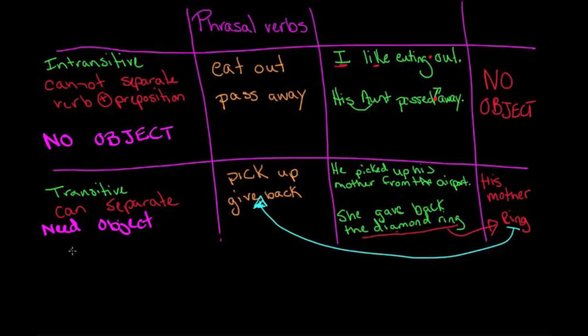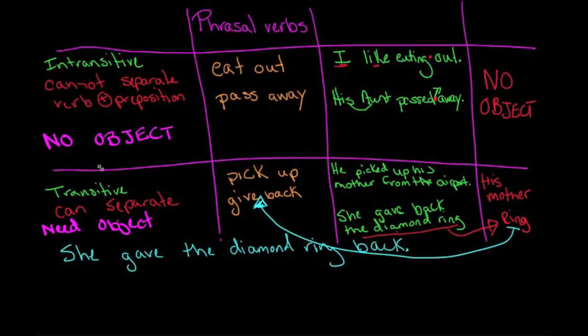So here it's going to be she gave the diamond ring back. And you can see that give and back is separated. These are separated by the object.